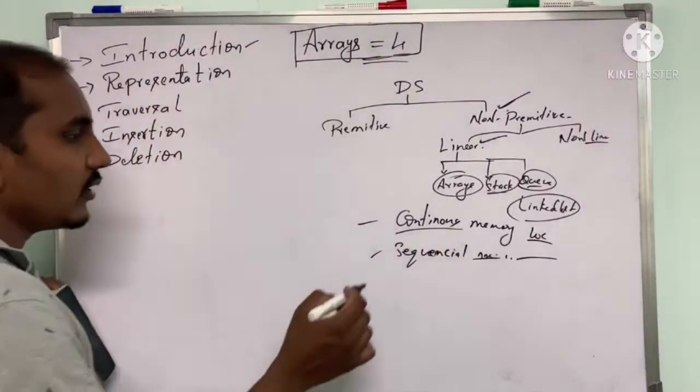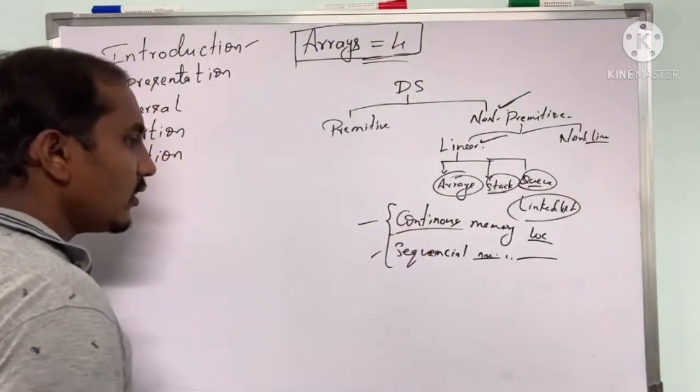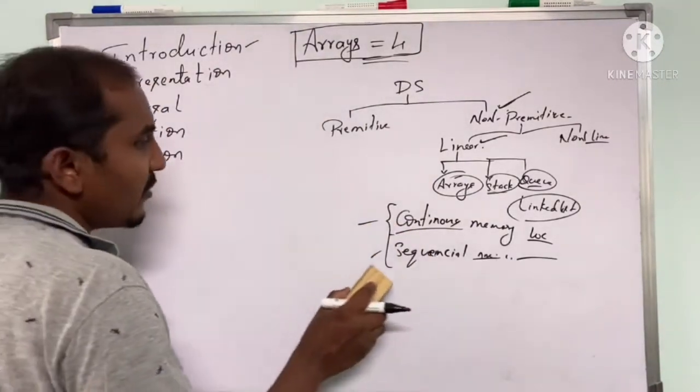This is the important thing you need to consider: it will be stored in continuous or sequential memory allocation.